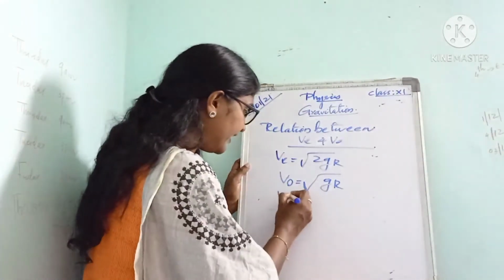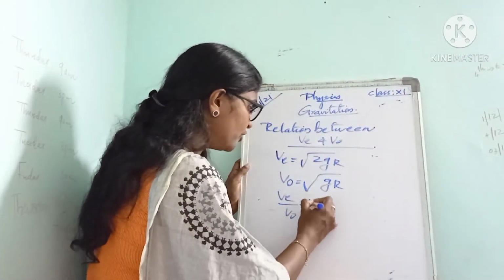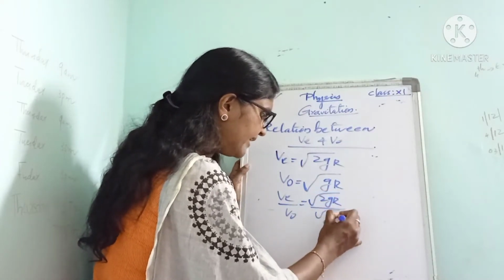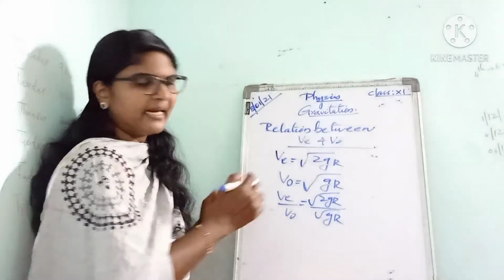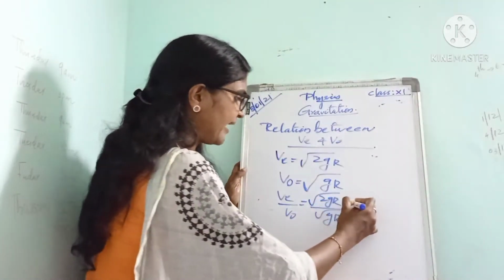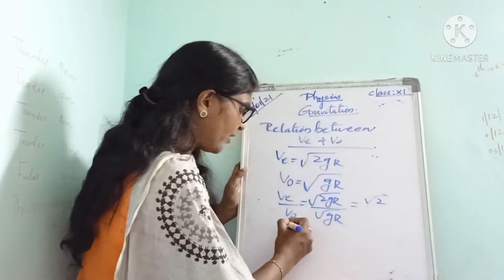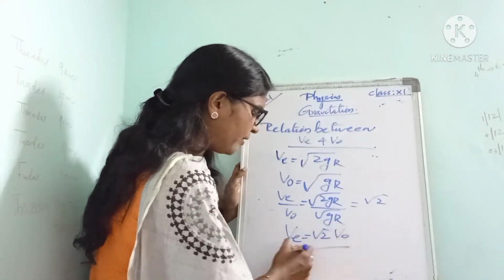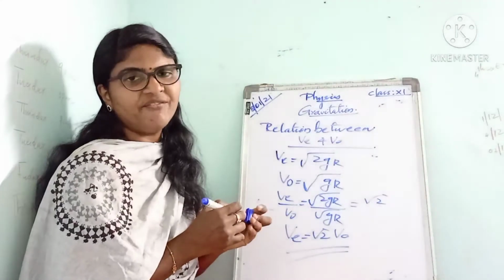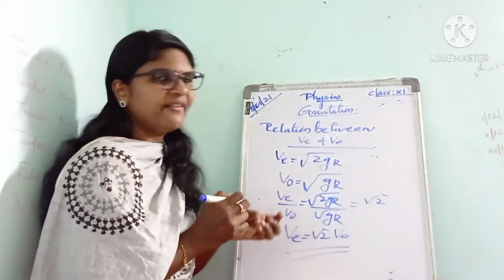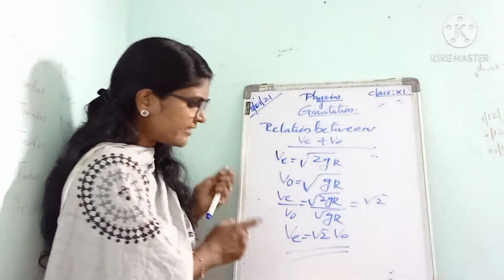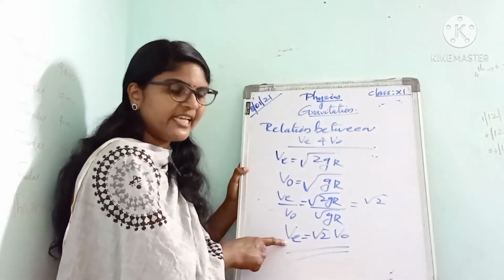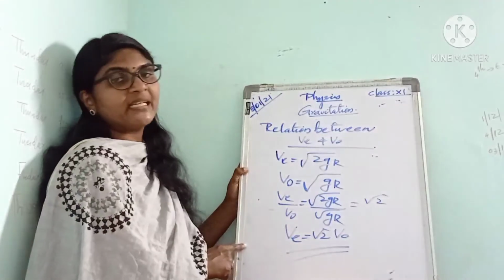Then we can take v by v0 is equal to root of 2 g r divided by root of g r. The root of g r cancels and we get root 2. So escape velocity v is equal to root 2 times v0. That is the relation between escape velocity and orbital velocity: escape velocity is root 2 times the orbital velocity.